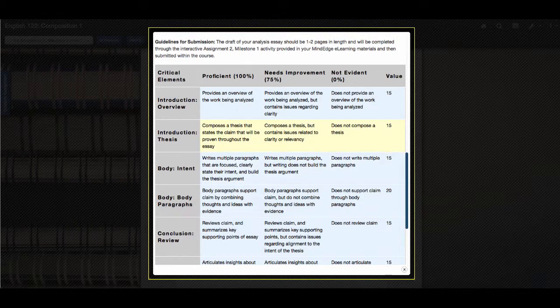The body paragraphs. You should have multiple paragraphs that are focused, clearly state their intent, and build to the thesis argument. So this is not a writing plan. This is actually the essay. Your body paragraphs should also support the claim by combining thoughts and ideas with evidence. So what you think, how you are applying the quotes, how you are trying to use the quotes to forward your own thesis about the work.